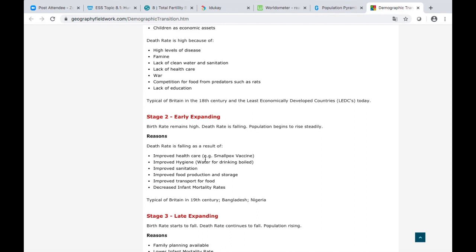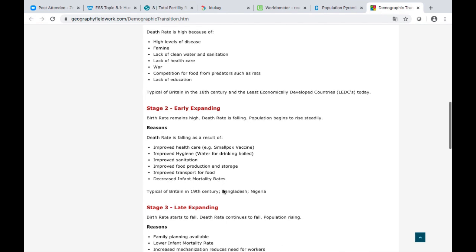Improved healthcare. We have more vaccines, so people are not dying. Improved hygiene, like boiling water for drinking. Improved sanitation. Improved food production and storage. Improved transport for food. Decreased infant mortality rates.